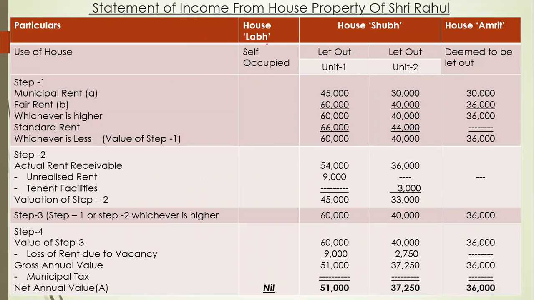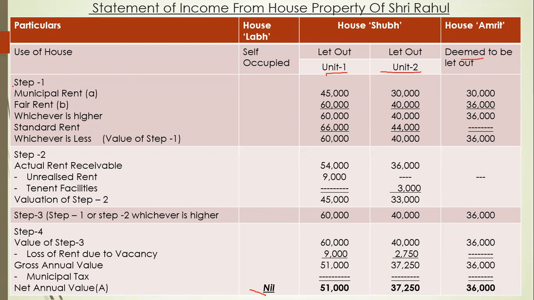So particulars: house Shub, house Lab, house Shub, and house Amrut. This is self-occupied, so straight away we will write down nil NAV. This house is let out, but we have bifurcated it into 2 units. Okay, unit number 1 and unit number 2, and this is deemed to be let out.